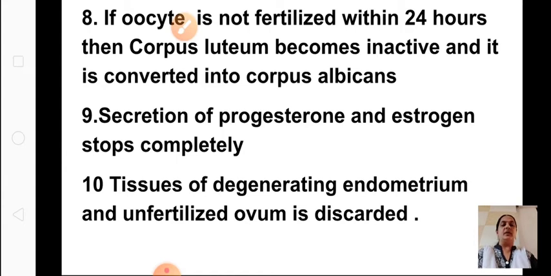When ovulation takes place, if it is not fused with the sperm, and if a zygote is not formed, progesterone and estrogen will be completely stopped, and then the tissues of the endometrium will be released along with the unfertilized ovum. So this whole process is called the menstrual cycle.